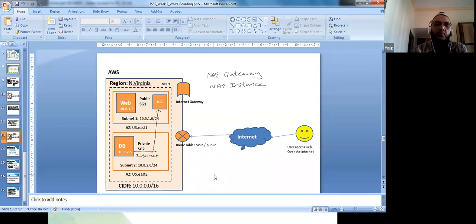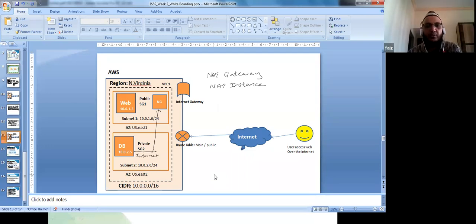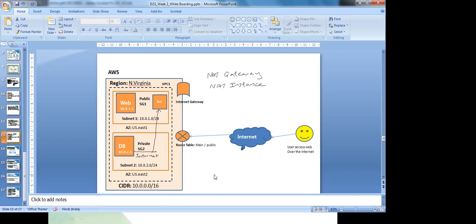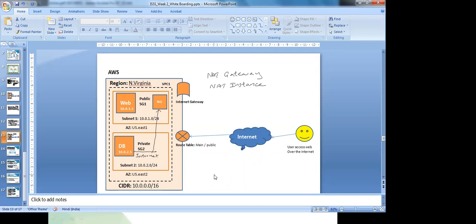It's better to use a NAT gateway instead of a NAT instance. AWS is giving you both options, either NAT gateway or NAT instance, but it recommends you to use a NAT gateway. But it can be on any platform, Windows, Linux, any platform.